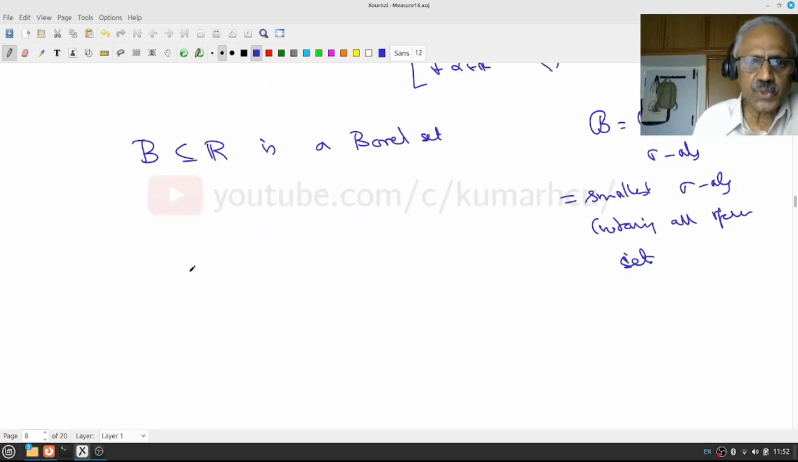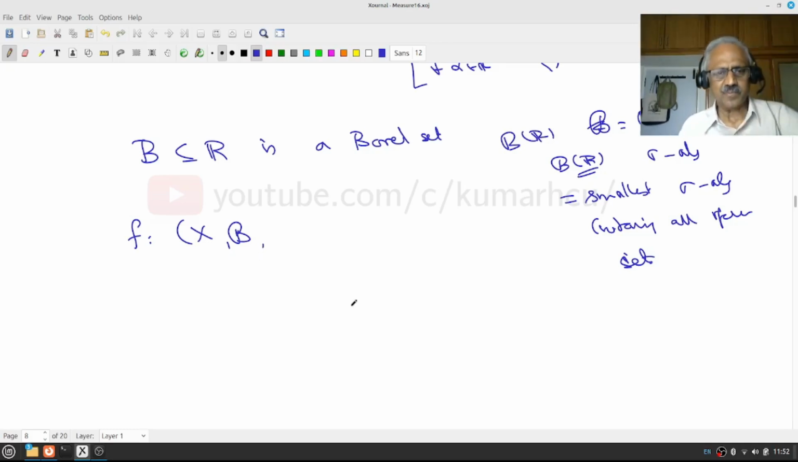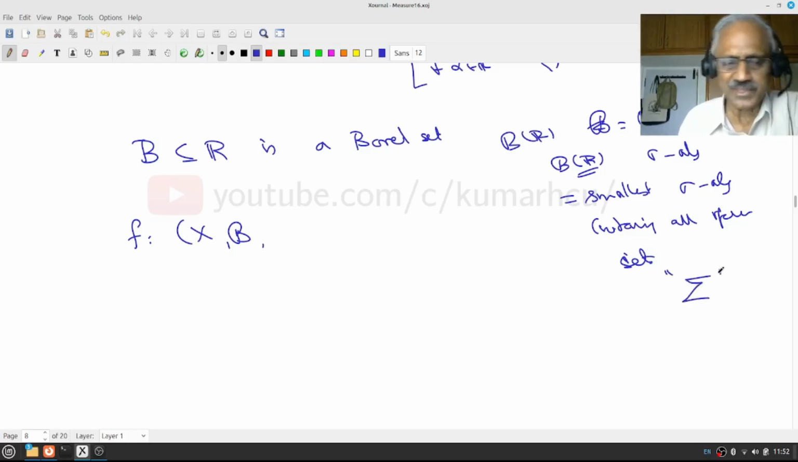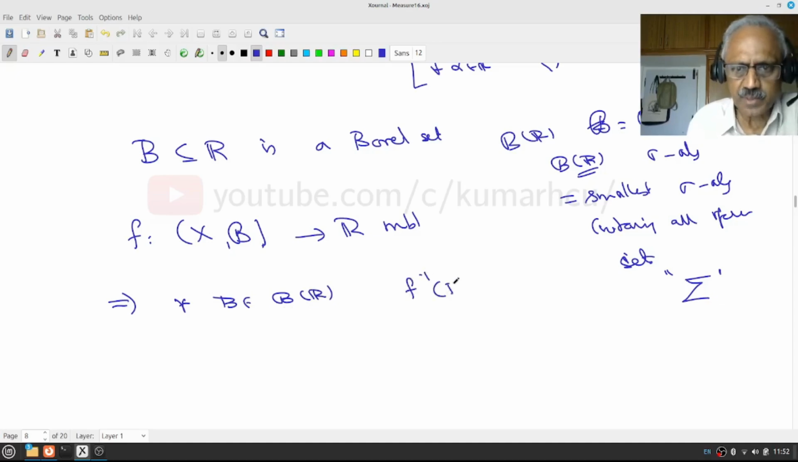So I want to show: if B is a Borel set and if f is a measurable function, let me say this is B of R. Whenever it is a Borel set, it's better to do that, because the general sigma algebra I have unfortunately also denoted by B. Maybe I should have chosen sigma, but then this will look like a summation. Anyway, f to R, suppose this is measurable. Then I want to claim for every B in the Borel sigma algebra, that is every Borel set, f inverse of B belongs to the sigma algebra, is measurable.